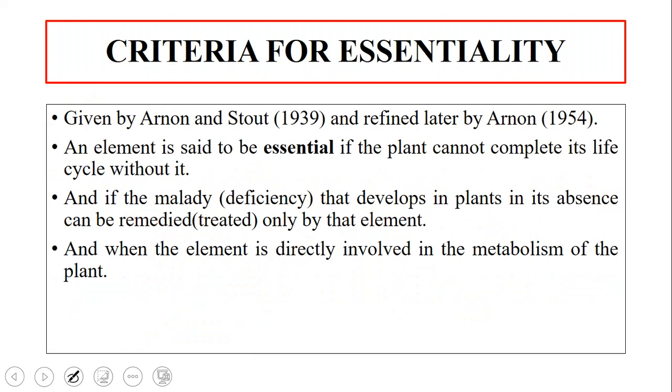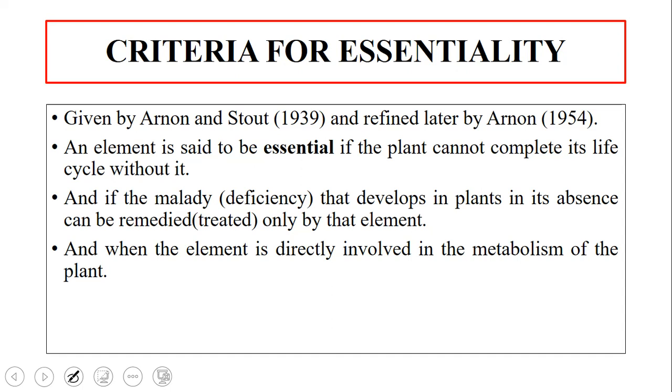Now what is the criteria for essentiality? Criteria means there will be some rules, no? How can we say a particular nutrient is essential? Say for example, our food culture is like we eat rice every day, right? So we say that rice is essential for us. On what basis do we say that rice is essential for us? That is because we are acquainted to it and we want to eat it daily. That is why we call it essential.